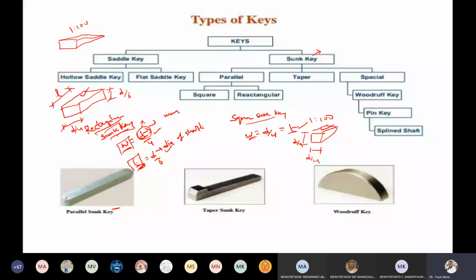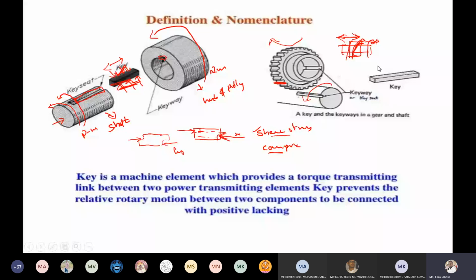It means the shape is always like this one. So these parallel sunk keys are used where the gears or other parts mounted on the shaft are required to have axial movement. As I explained previously, whatever power torque is carried by the shaft, that torque we need to transfer to the hub, and the hub also requires axial movement on the shaft.